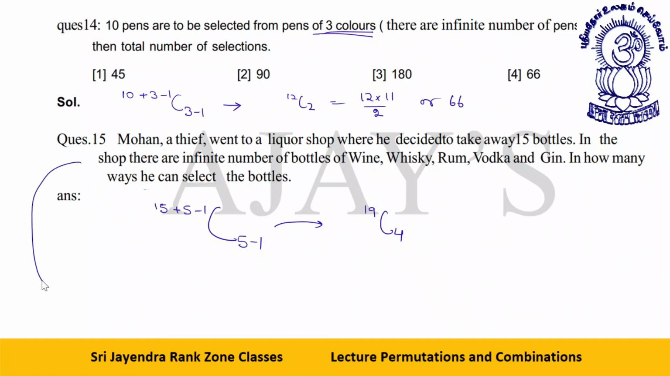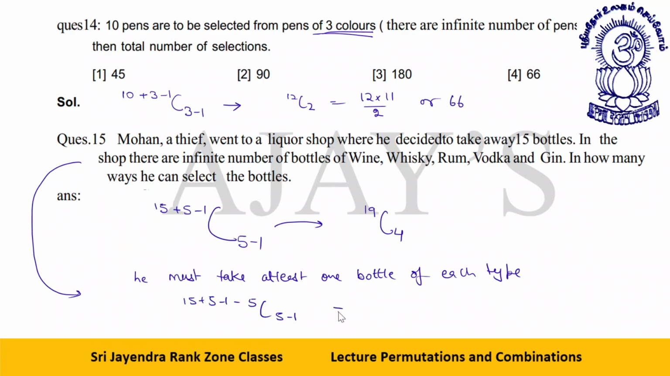In this question itself, if it is given that he must take at least one bottle of each type, then there is an obligation. He must carry at least one of each type. Then it is 15 plus 5 minus 1 minus 5, C5 minus 1. That will be 20 minus 6, 14C4. I'm sure you must be getting this concept clearly.